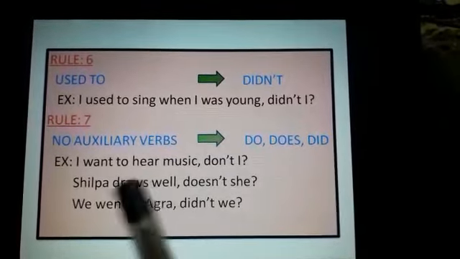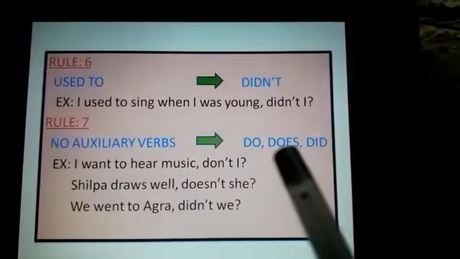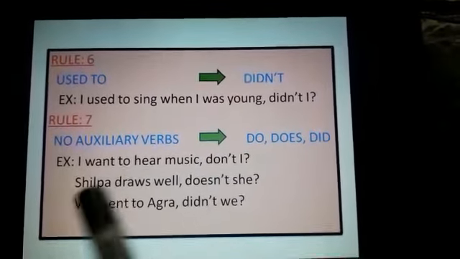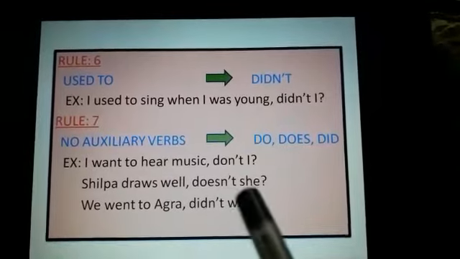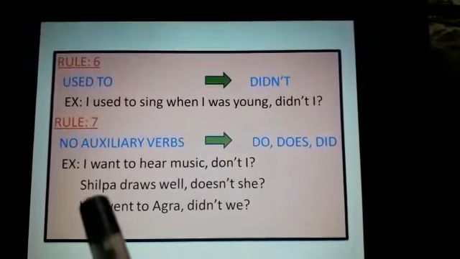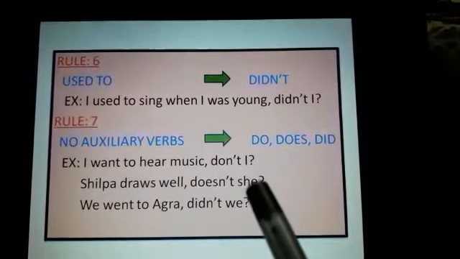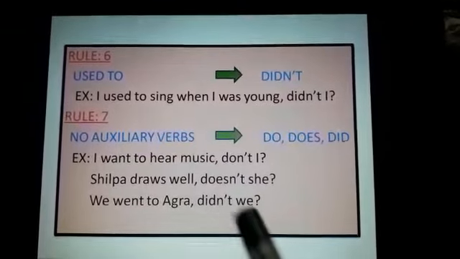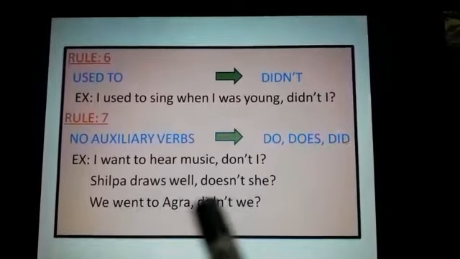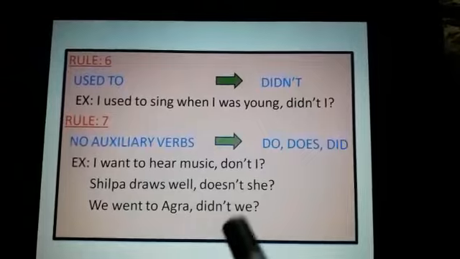Shilpa draws. "Draws" is third person singular. So you have to use does, and Shilpa is a girl, so you have to use she. That is also a noun, so you have to use a pronoun. We went to Agra. You just see, "went" is the past tense. So we have to use did. So, didn't we?